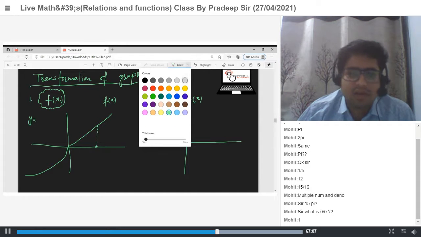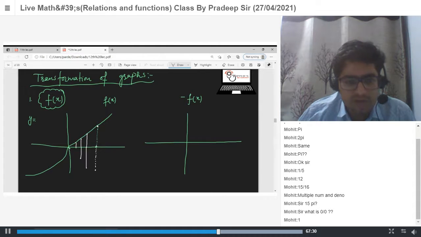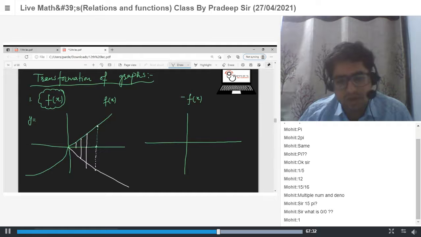If I plot the graph with the white pen for minus f(x), let's say at x my value is y. Now for minus f(x), my value at x is what? Minus y. Similarly, for this we have this point, for this we have this point. So the graph is a mirror image with respect to the x-axis.